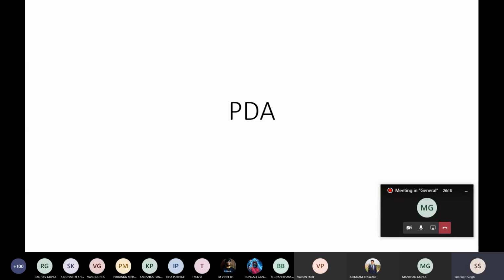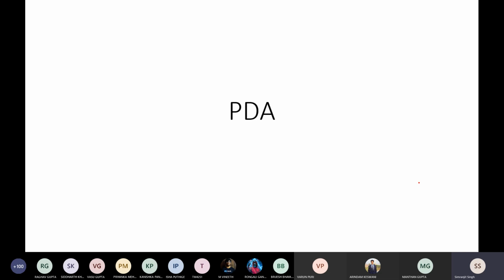Pushdown automata is, if you remember, one and the same thing. Nothing has changed except that we need a memory, which we have already discussed, and we have seen various languages that are not regular. Why are those languages not regular? Because they require a memory. If in a finite automaton you add a stack in the form of memory, it becomes your pushdown automaton. Pushdown automata is an acceptor.